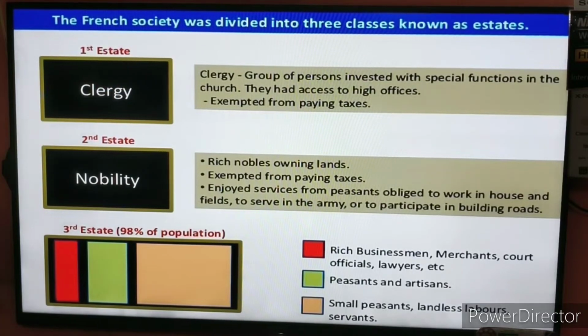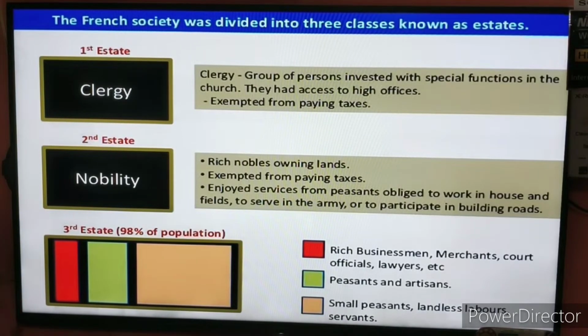E-S-T-A-T-E, estates. First estate, second estate, and the third estate. Okay, so the entire population of France was divided into three estates: first estate, second estate, and the third estate. The first estate is the clergy section. You can see who constitutes the clergy section: the royal sections of the people, the priests, fathers of the church, and all.